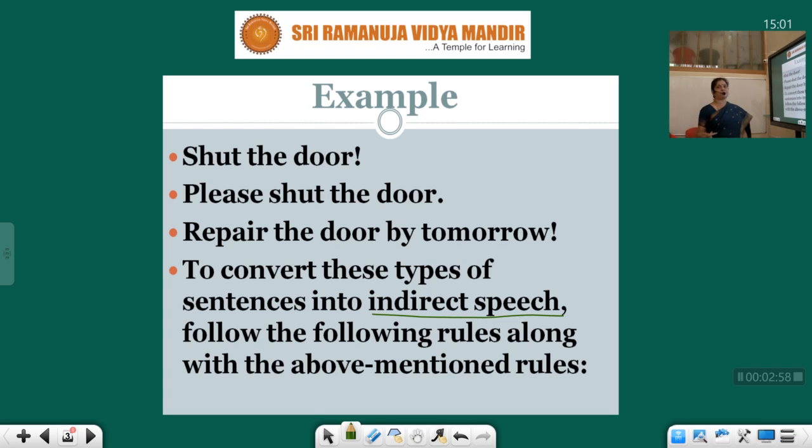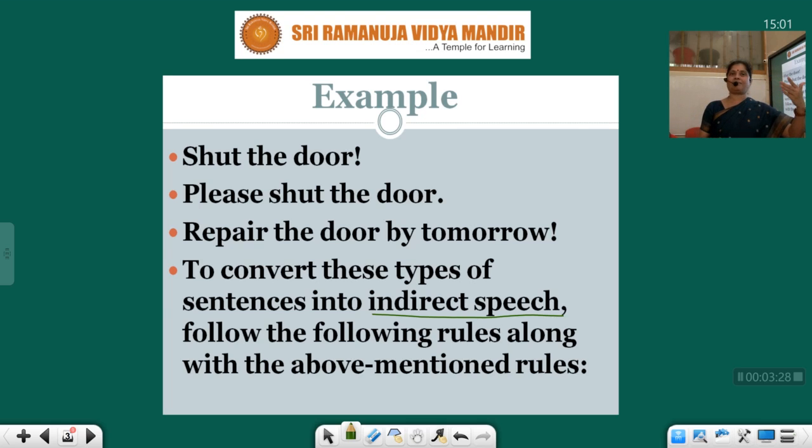What are the above mentioned rules? I already explained to you how to change personal pronouns. If there is first person in the reported, that means in the inverted commas, then the first person will be based on the subjective case of the reporting. If there is second person in the reported, then it will be based on the objective case. If there is third person, no change.